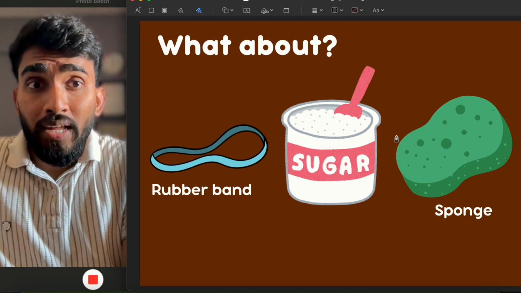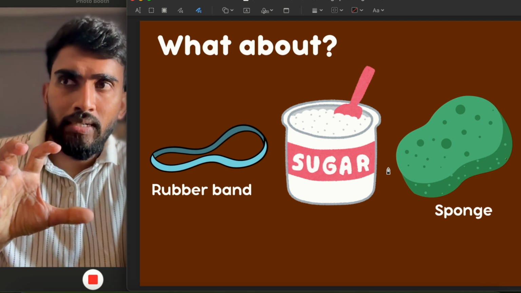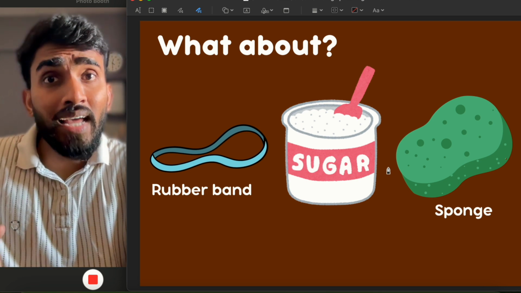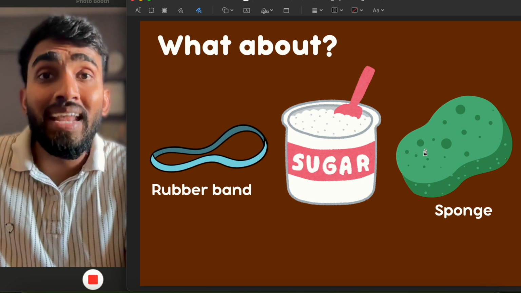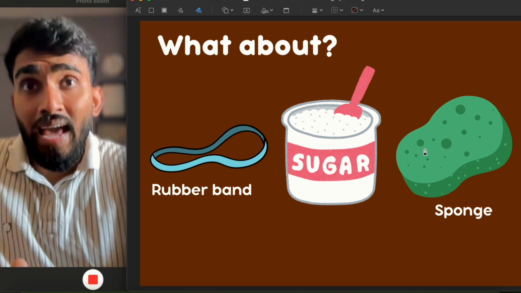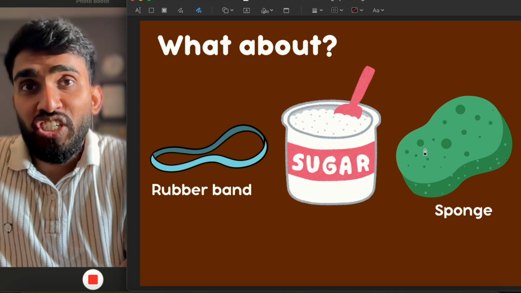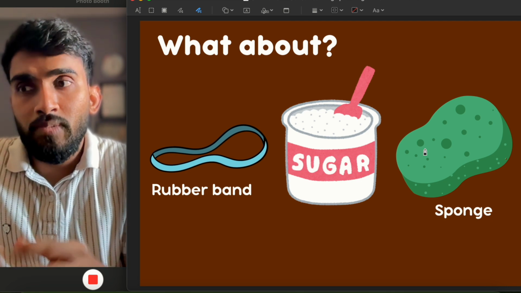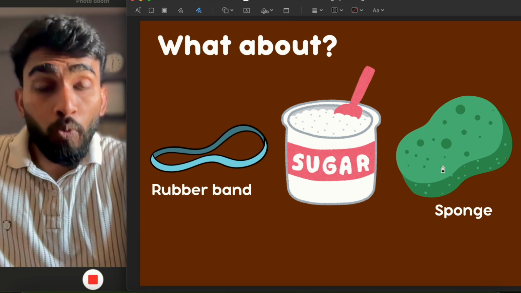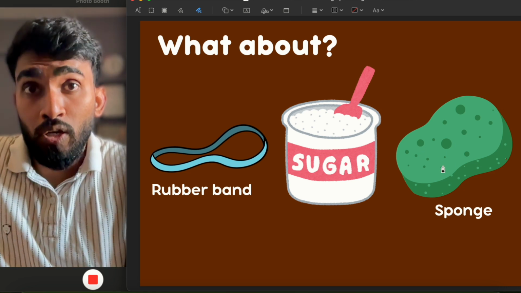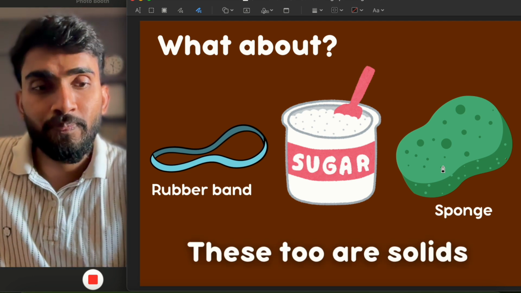And if you take a sponge, when you press it, it changes its shape. But that happens because in a sponge there are pores in which air is trapped. So when you press it, the air comes out. As a result, it changes its shape. But when you release it, it will get the original shape. So a sponge is also a solid. That gives us the conclusion that all these things are solid.